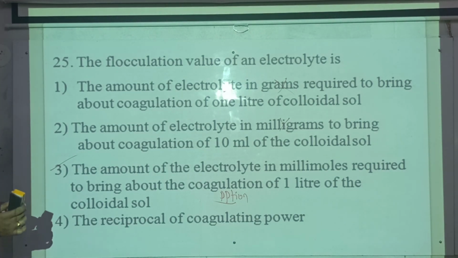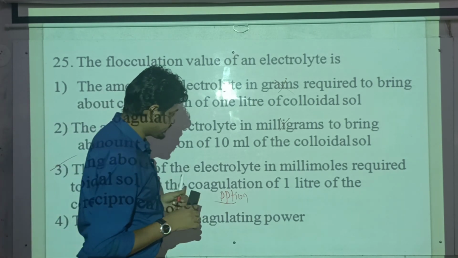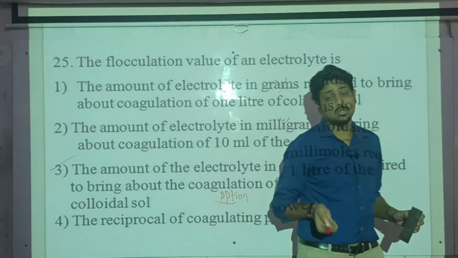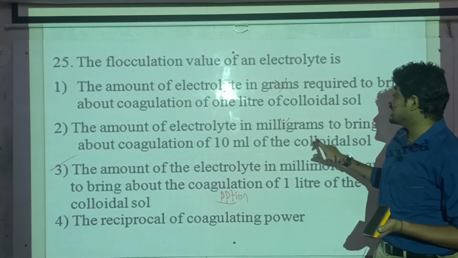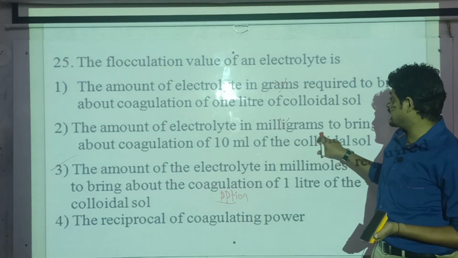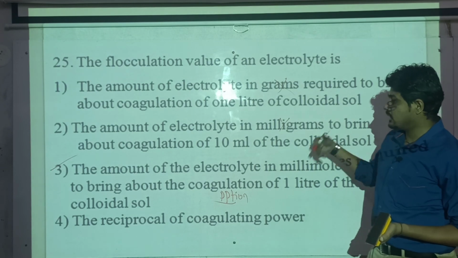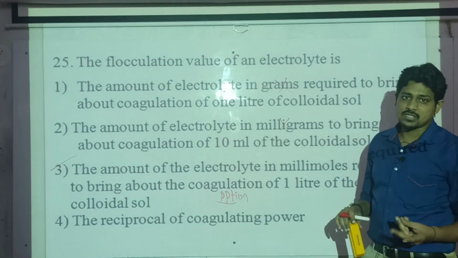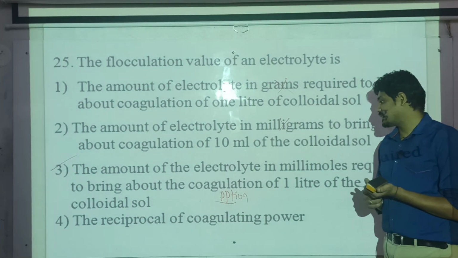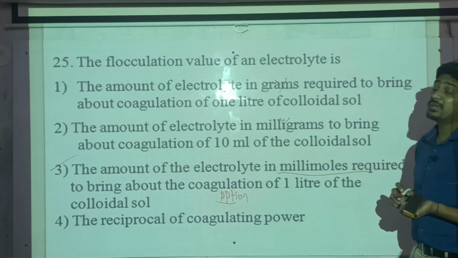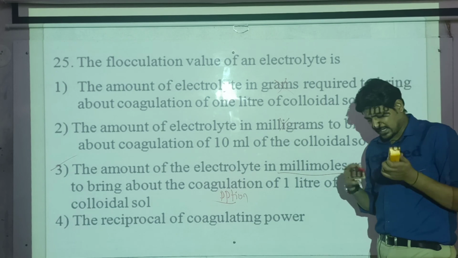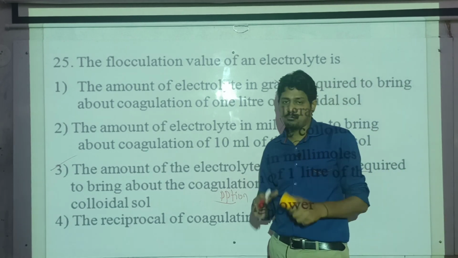Just remember, gold number and flocculation value might confuse. In gold number, you require the amount of electrolyte in milligrams. And the flocculation value is the amount of electrolyte required in millimoles. This is important: millimoles. If you can remember the definitions, that is better.